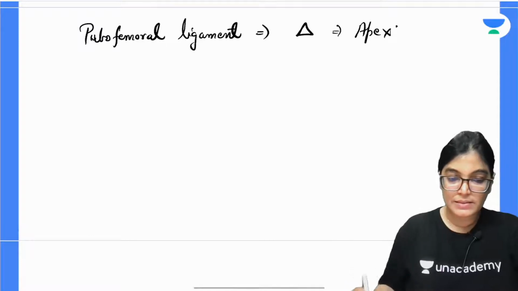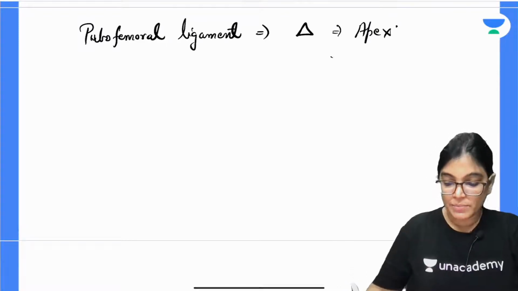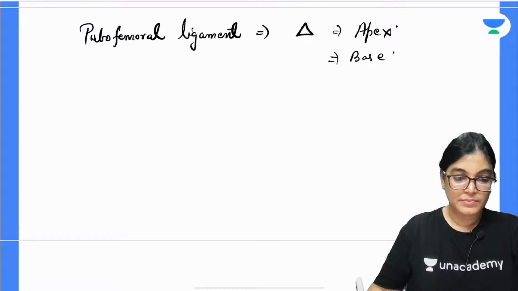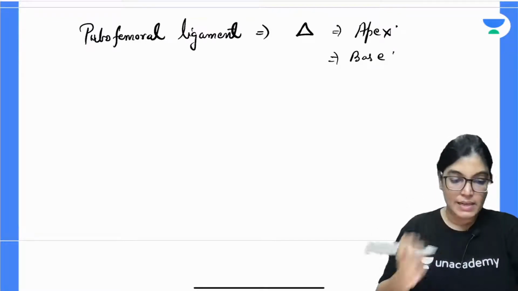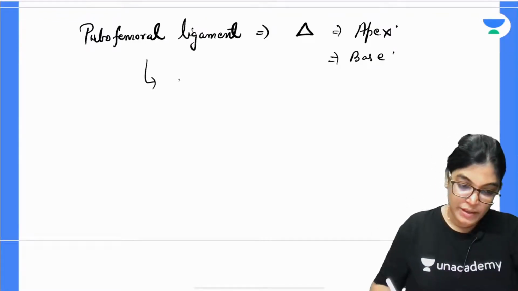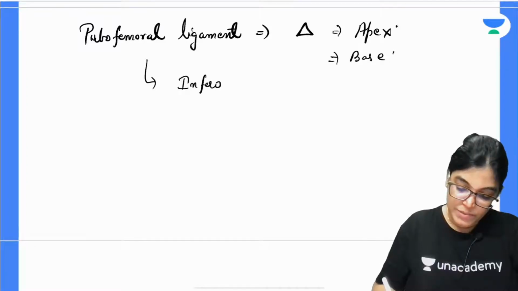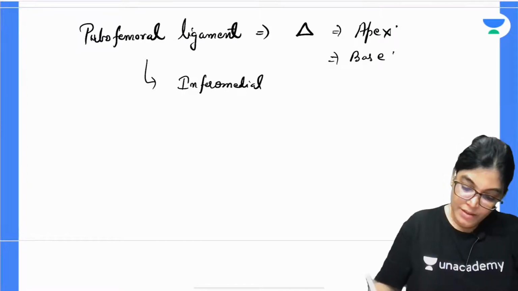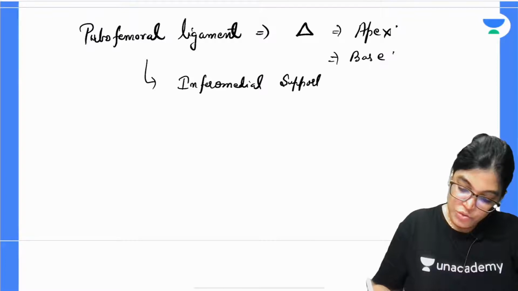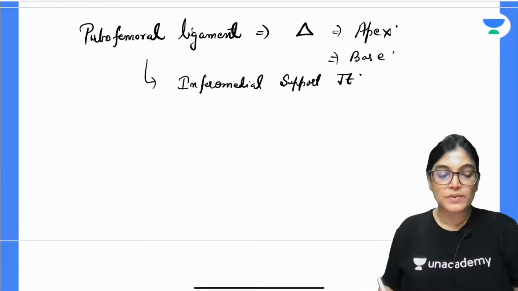It also has an apex and a base, and it is merging with the fibrous capsule, giving inferomedial support to the hip joint.